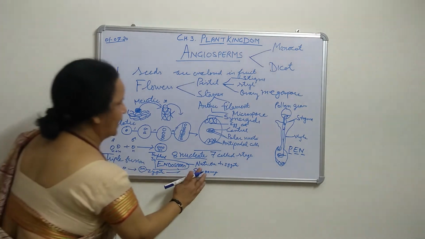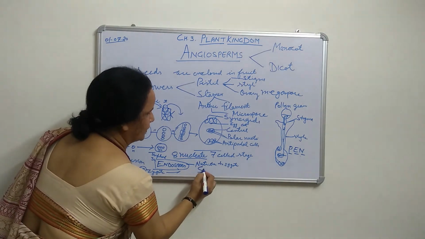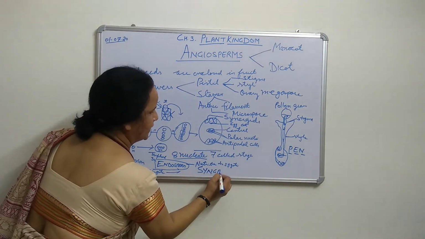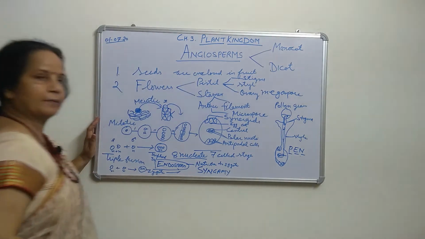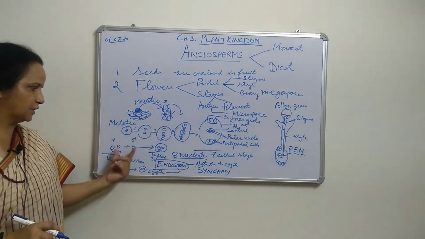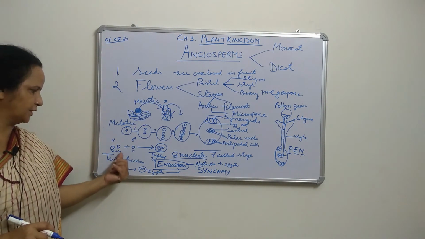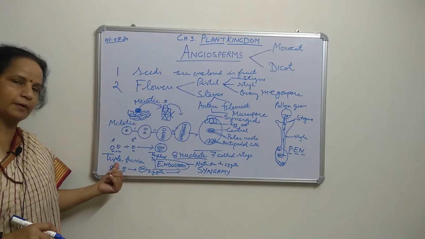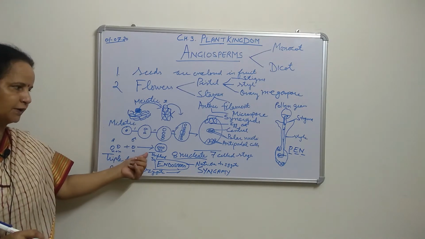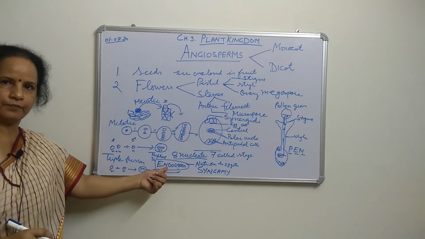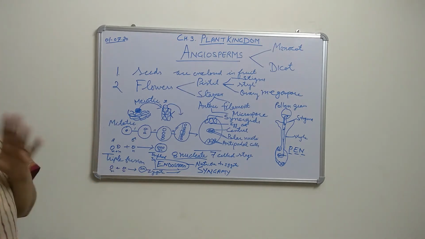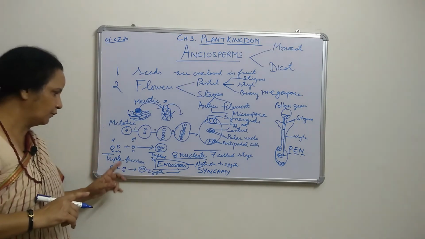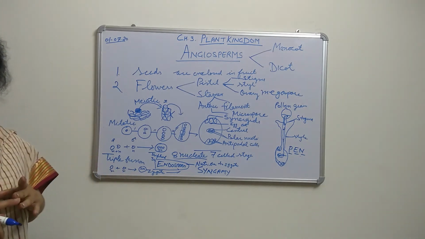Syngamy, as I am writing, S-Y-N-G-A-M-Y. In triple fusion, 3 nuclei participate, and the triploid product is called endosperm. So the product of triple fusion is endosperm, and the product of syngamy is zygote.